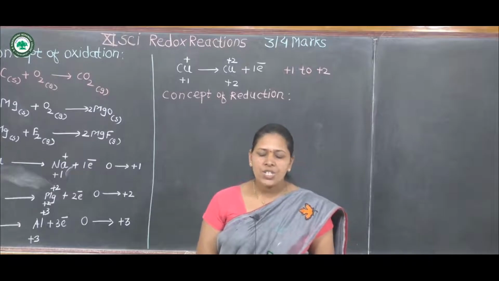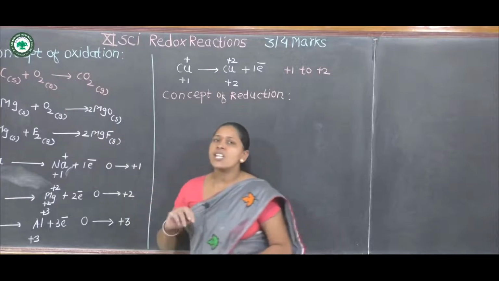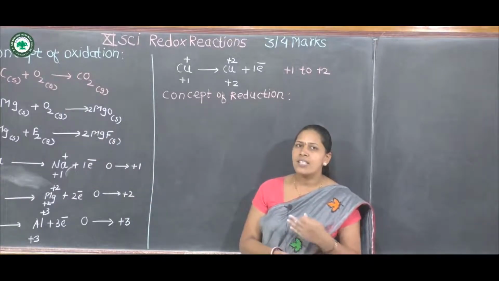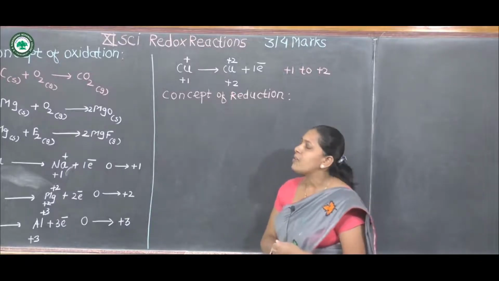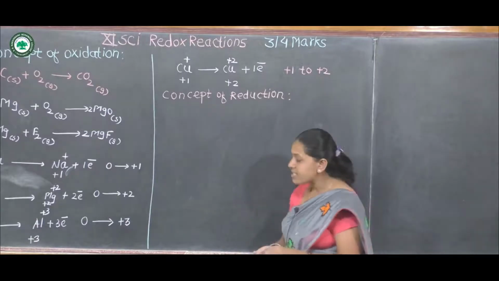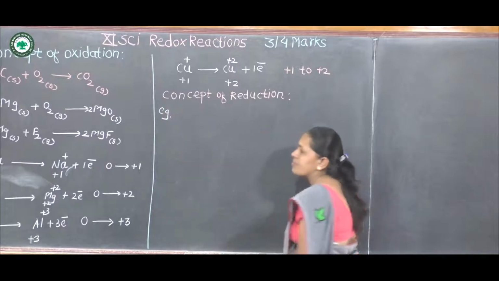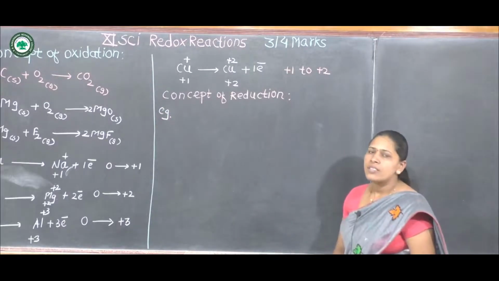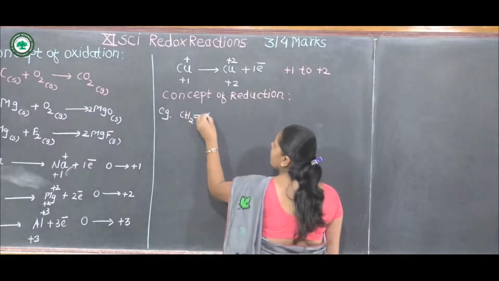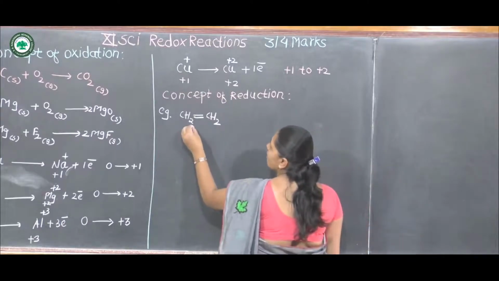Exactly opposite to oxidation. Here addition of oxygen is called oxidation, and addition of hydrogen or removal of oxygen is called reduction. For example, for alkene, you are familiar with ethene. This is the example of ethene.